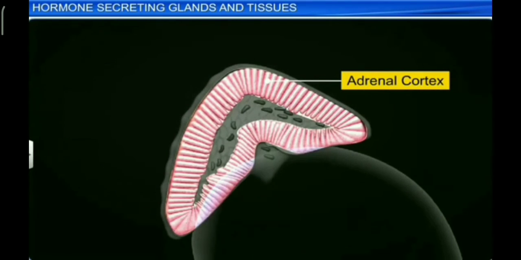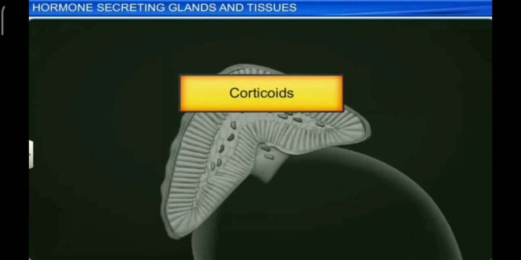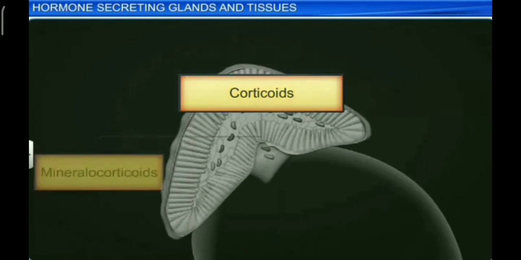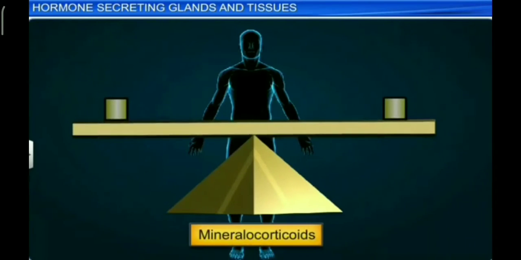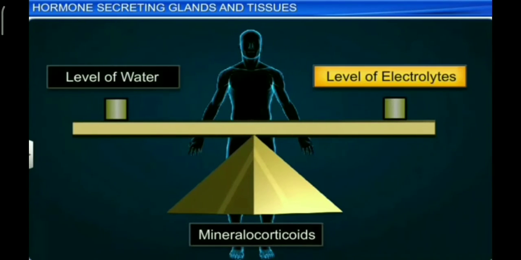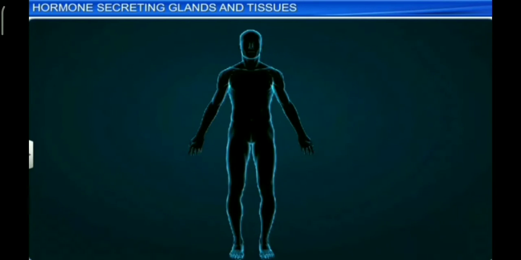Adrenal cortex secretes many hormones together called corticoids. It consists of mineralocorticoids and glucocorticoids, which help in balancing sodium and potassium level, water and electrolyte balance in our body.